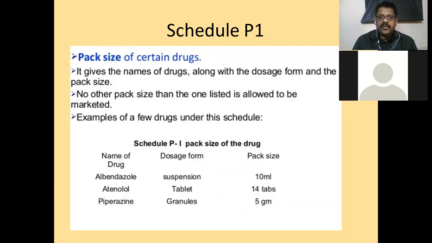Example of a few drugs under this schedule are albendazole tablets. Albendazole suspension should contain only 10 ml, that is the pack size. Atenolol tablets should be 14 tablets in the pack. Piperazine granules should be 5 gram in the pack.